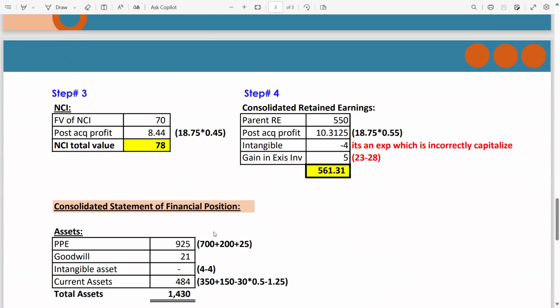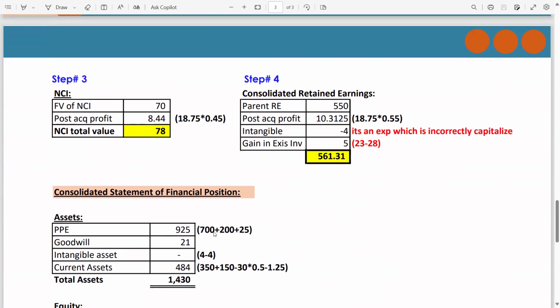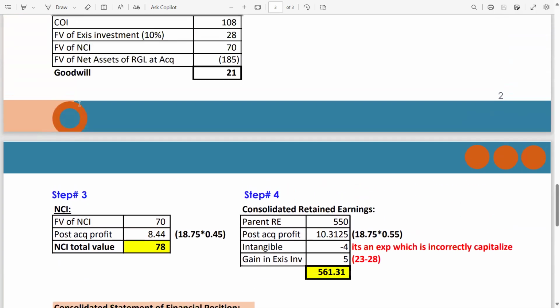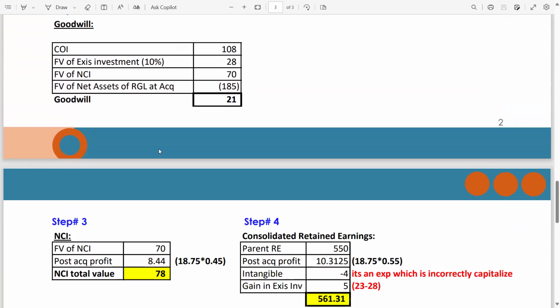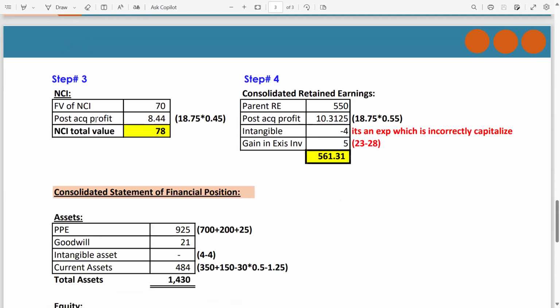So now guys, we are done with steps 1 and 2. Now we are just left with steps 3 and 4. After that, we will make the consolidated statement of financial position. Step number 3, NCI. Fair value of NCI given in the question is 70 million, which we also incorporated in the goodwill calculation. Now, post-acquisition profit is 8.44. How 8.44? Remember, in step 1, we calculated the post-acquisition profit, which is 18.75.